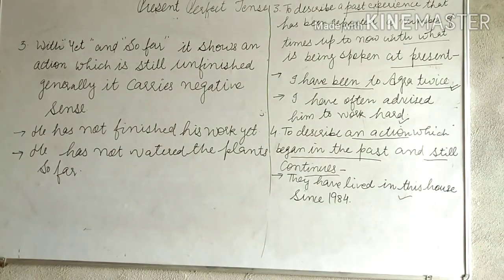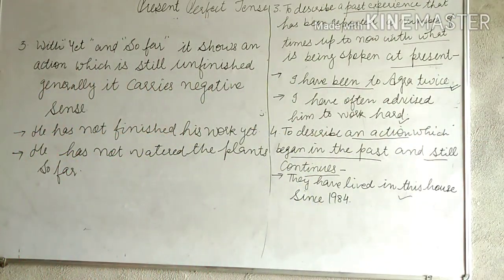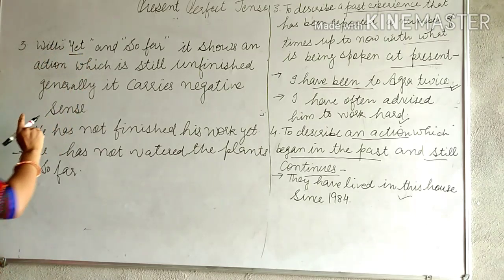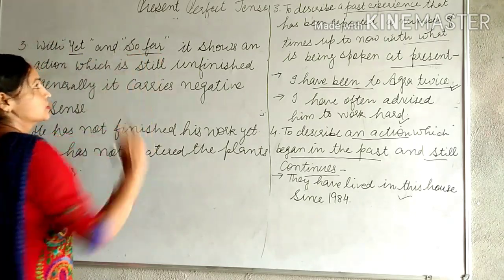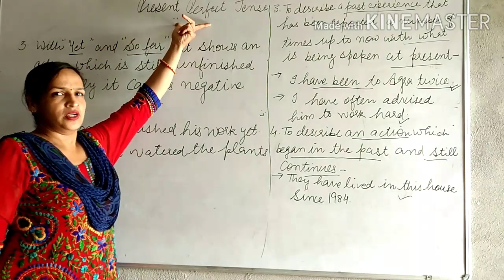So students, one more usage of present perfect tense is the last one, with yet and so far. Two words are there in the sentence, yet and so far, with which we will use present perfect tense.